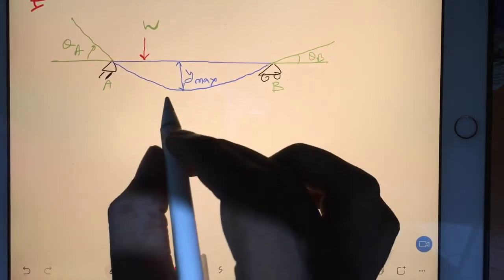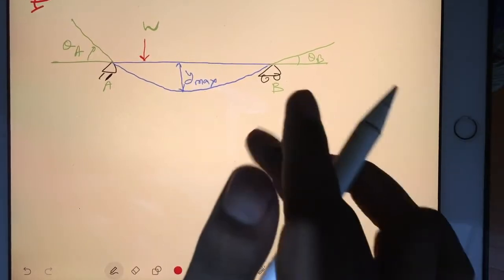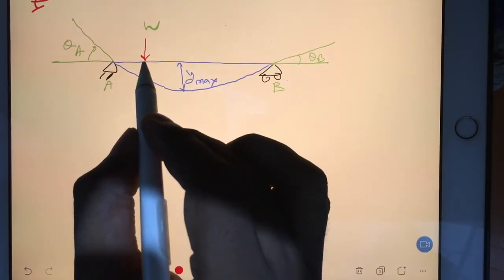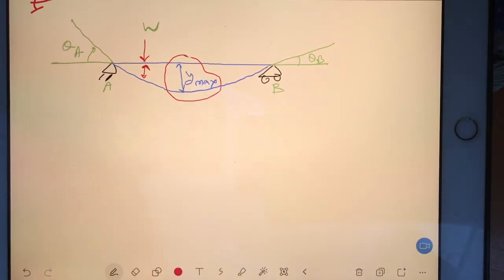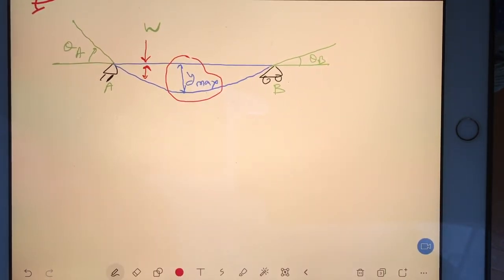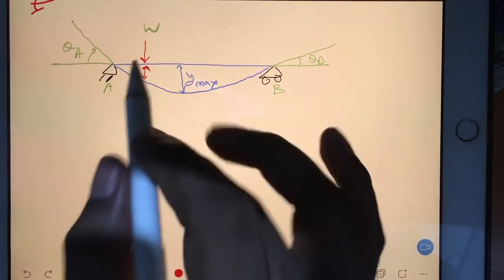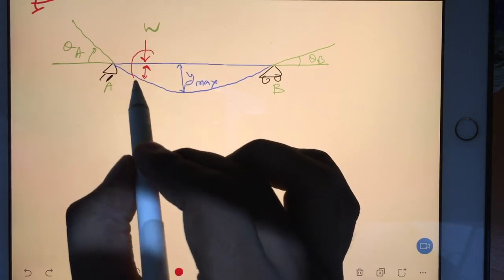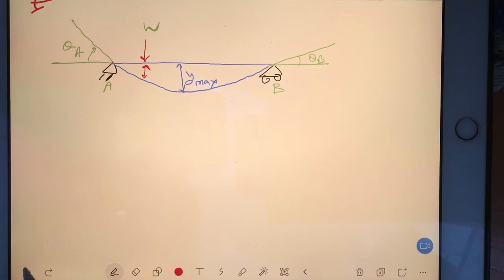Now mostly two types of deflections we have to take care for GATE exam. Mostly two types of deflection. Deflection exactly below the load and maximum deflection. I hope you understood two types of deflections mostly they will ask. Mostly, I'm not saying exactly. Mostly there are chances they will ask deflection below the load and the maximum deflection. And you can clearly see they both are not same.